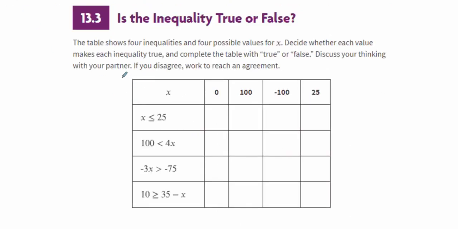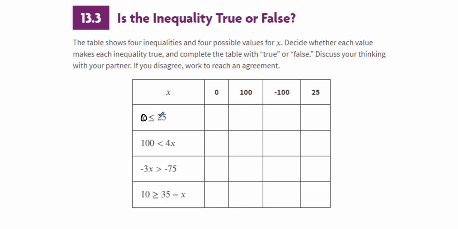Okay, 13.3, is the inequality true or false? The table shows 4 inequalities and 4 possible values of x. Decide whether each value makes the inequality true and complete the table with true or false. Discuss your thinking with your partner. If you disagree, work to reach an agreement. So what we're going to do here is these numbers here are all the values that we're going to put in for x.